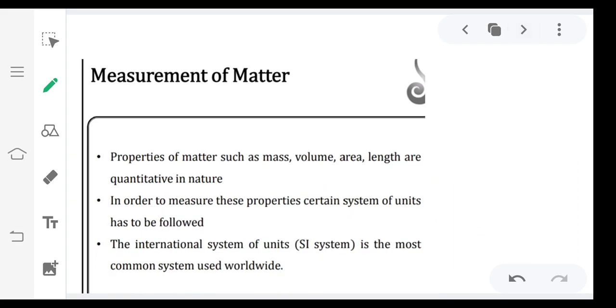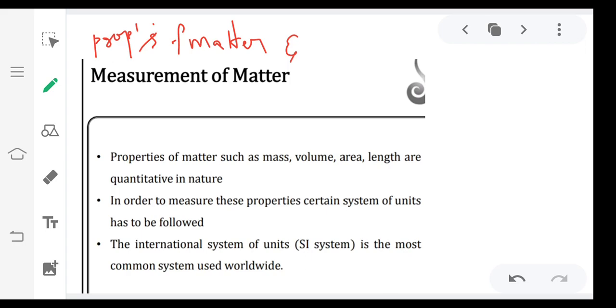Next, measurement of matter. Properties of matter and their measurement. So I can write properties of matter and their measurement, and measurement of properties of matter.